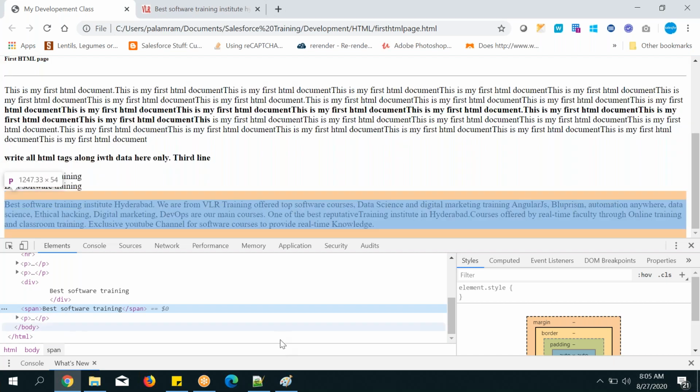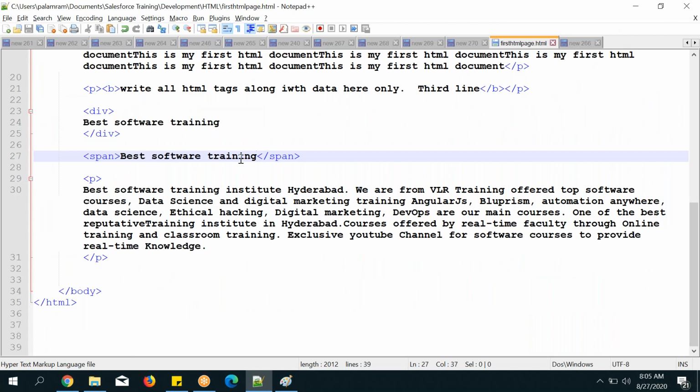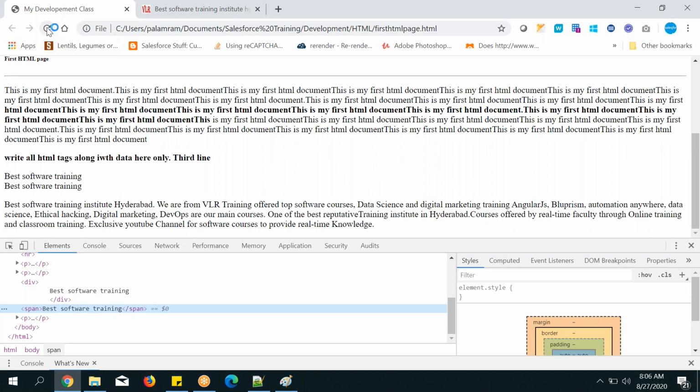So let's increase that text. Again write something like we are trying online. Save it. Some more text I have added to the span, and just refresh it, and now you can observe it. Did you observe the span highlighted in blue color till the end of the text?